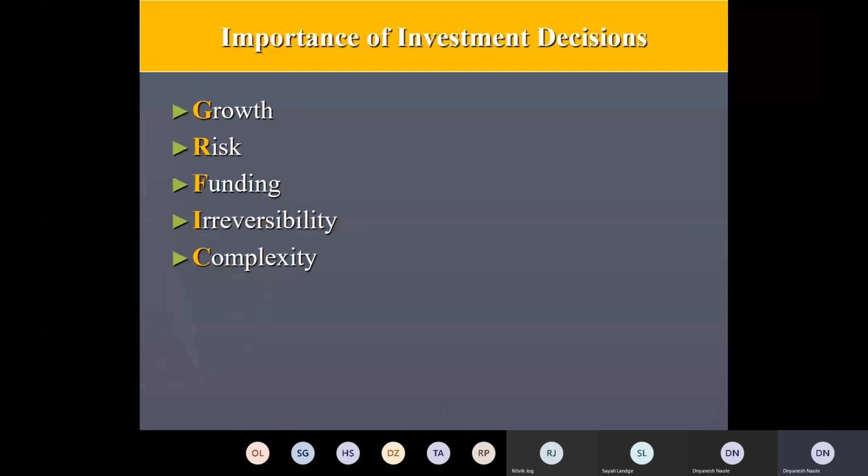Now the next point is irreversibility. Why irreversibility? Because of two things. One is it is difficult to find a market for such capital items. Like if you purchase a machine of a few lakhs, these press working machines require a huge investment.